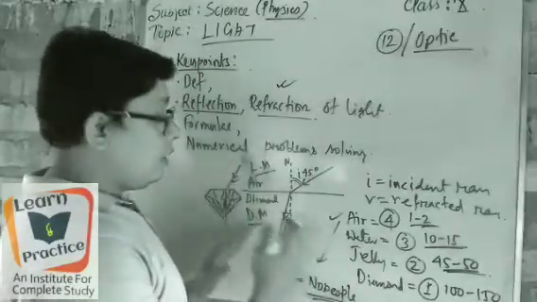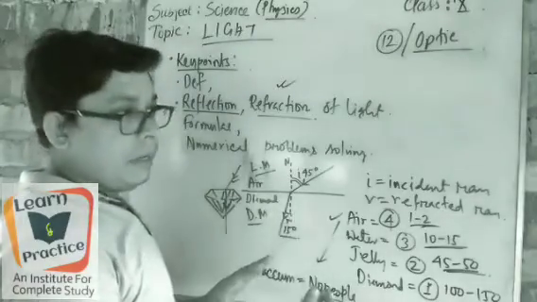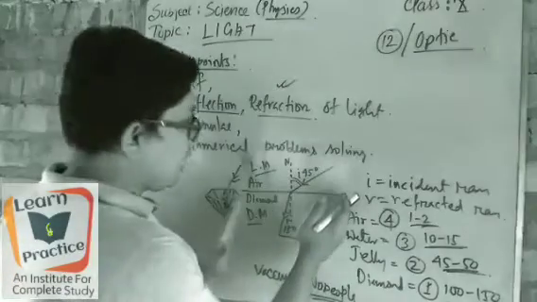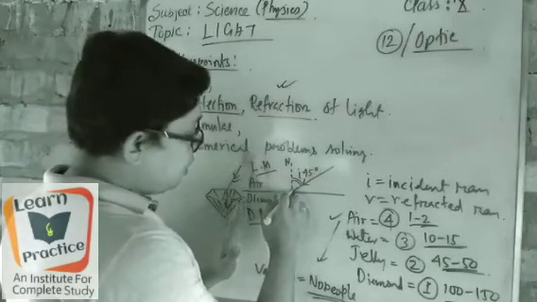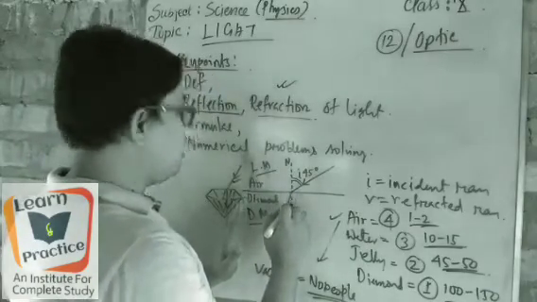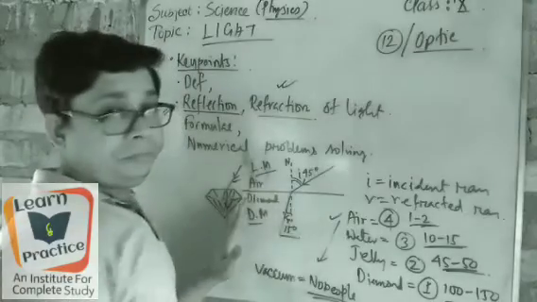If the medium is diamond, it is very dense, so the refracted ray falls very near to the normal.